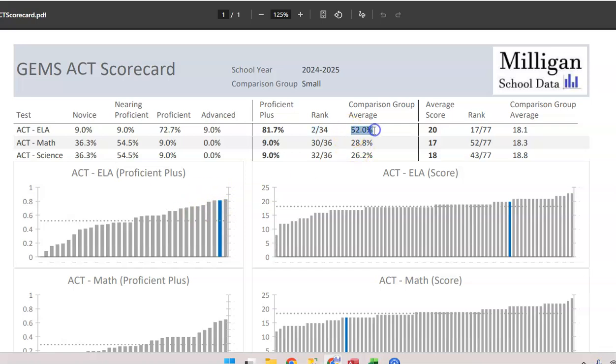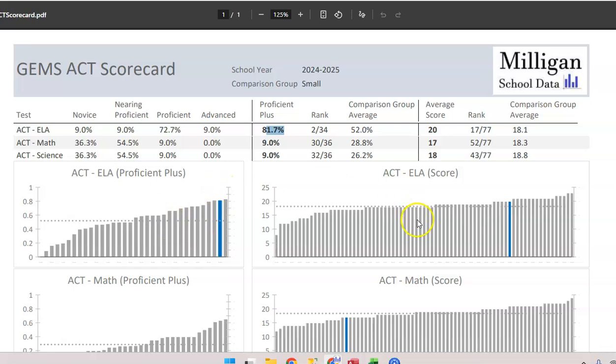This 52%, if you take all of these scores and average them all together, you get 52%. So this group of small schools averages 52% that are at least proficient, and that's this dotted line right here. And so you can see pretty visually where your school lies, where other schools lie, and how you're doing compared to them.